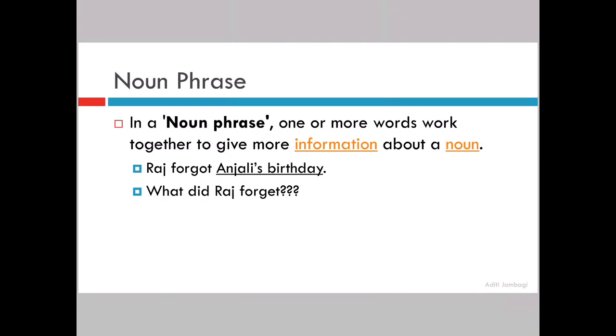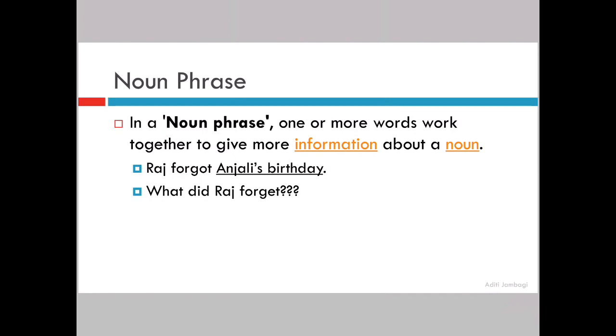So it is giving you more information about the child. How is that child? The child is very tall. And then determiners plus modifiers plus noun. How will you say? You will say the tall child. So there could be 3 or 4 tall children, but now I am talking about this specific one, the tall child. I am talking about this one particular tall child. So understanding the difference.